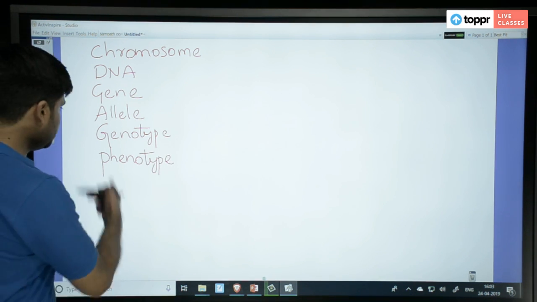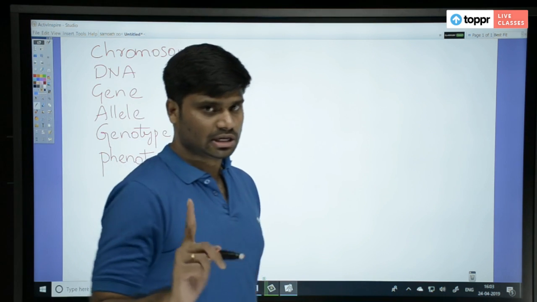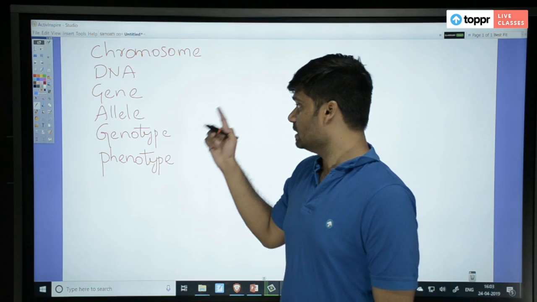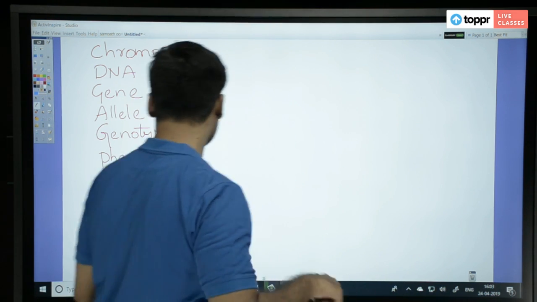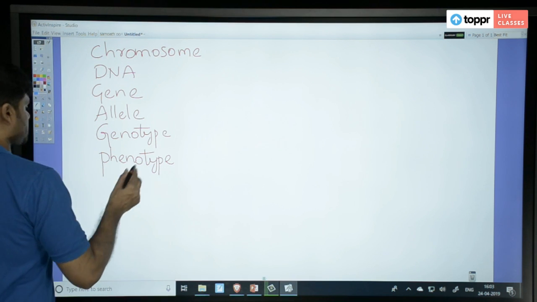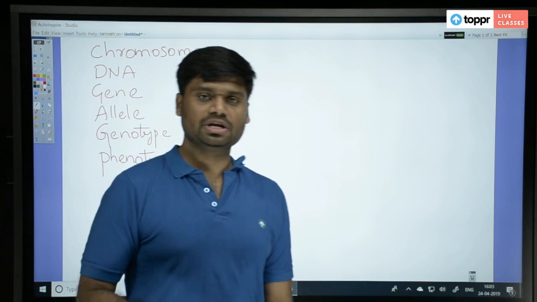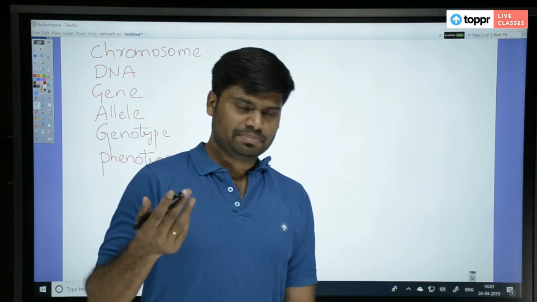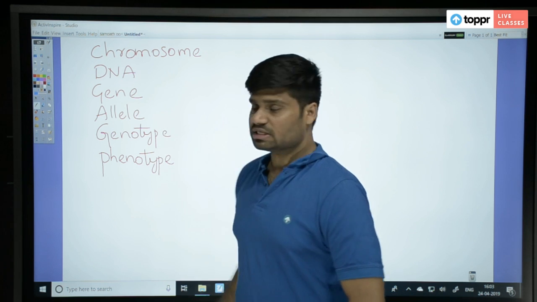I hope you know the meanings of all these terms. Even I covered these in the cell division, so I'll not take much time for it because I covered them in detail so that it will help you for the genetics part. There are other things like independent assortment, recombination, linkage, epistasis, hypostasis, so many things which I'm not going to talk about here. First, let us understand the basics.